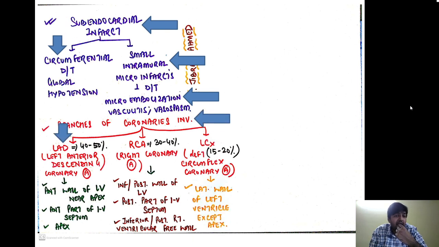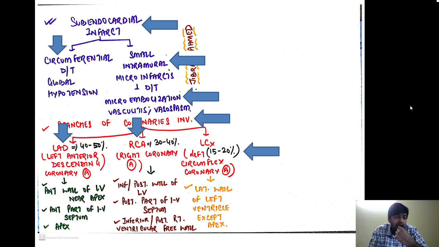So remember, in most cases, 40 to 50% of the cases, it is the left anterior descending coronary artery which is blocked. That will lead to infarction in the anterior wall of the left ventricle near the apex, anterior part of the interventricular septum as well as the apex. In 30 to 40% of the cases, it is the right coronary artery which is blocked and causing infarction. It will involve the inferior or the posterior wall of the left ventricle, posterior part of the interventricular septum and inferior or posterior right ventricular free wall.